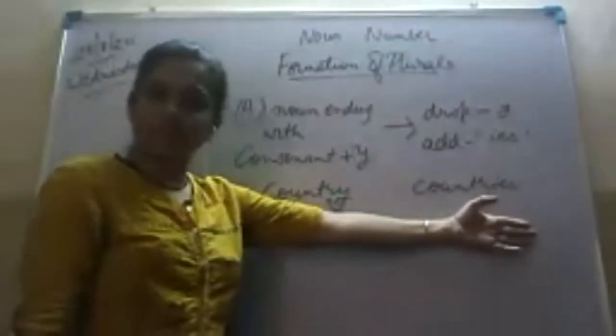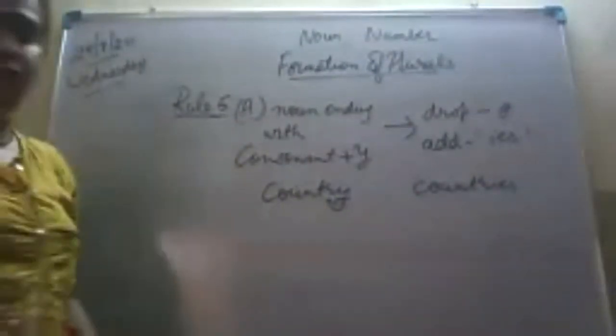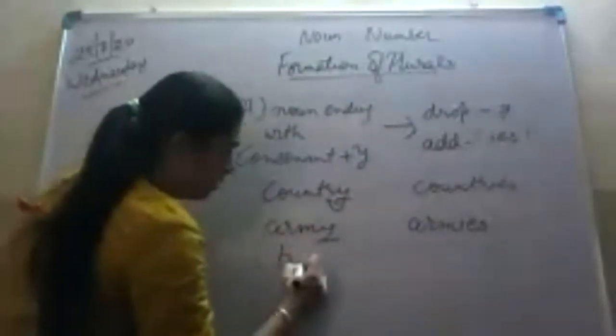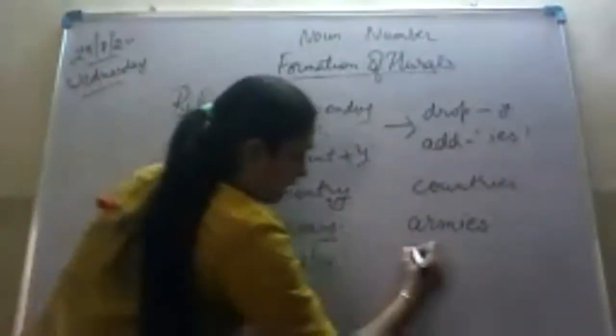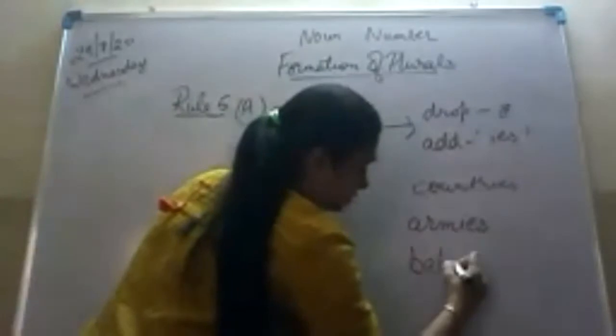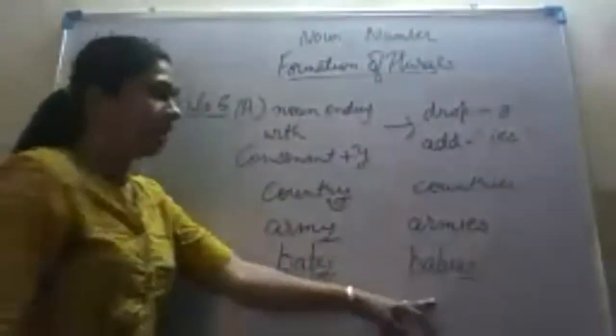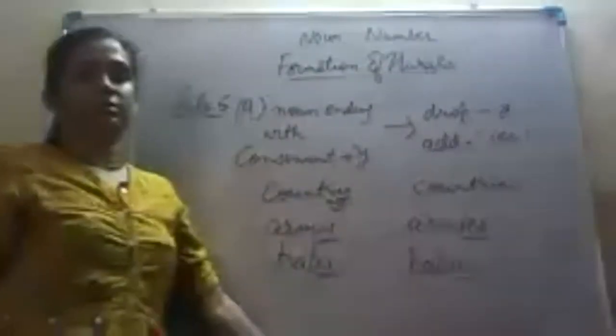Is it clear? You all can give many more examples like this. Army, armies. Baby and babies. See, drop the letter Y and add IES.